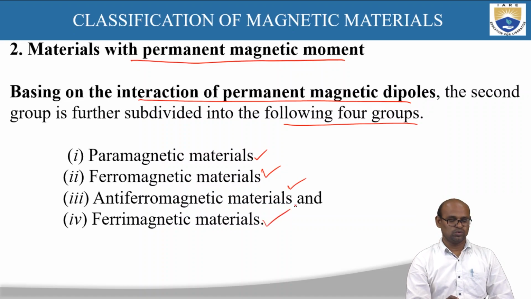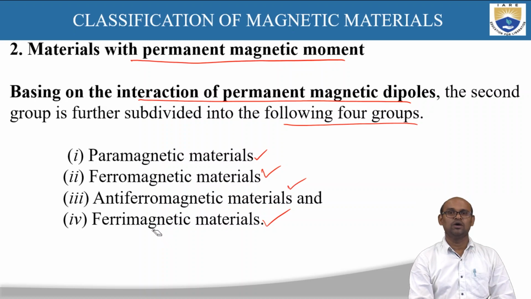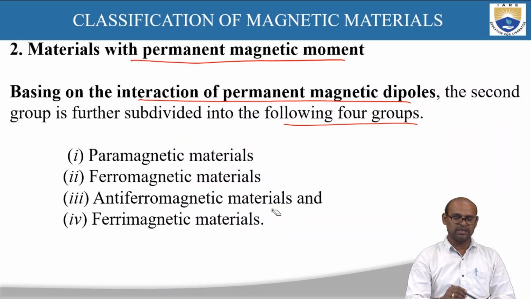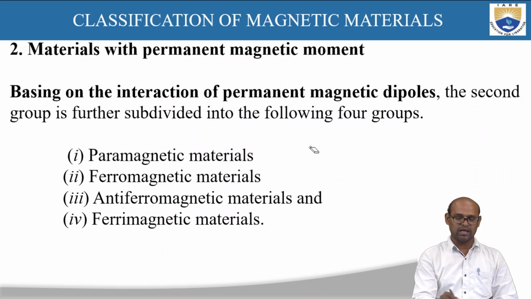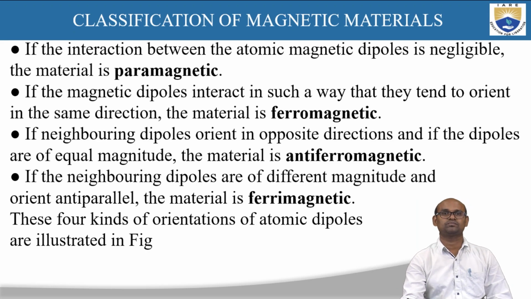These are the four subcategories in materials which have permanent magnetic dipole moments. Let us see what kind of interaction the permanent magnetic dipoles have in these four categories.